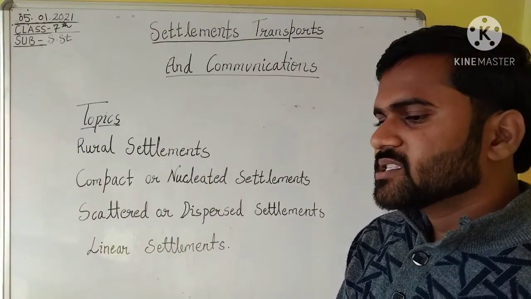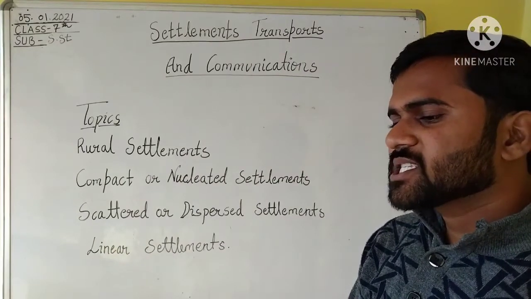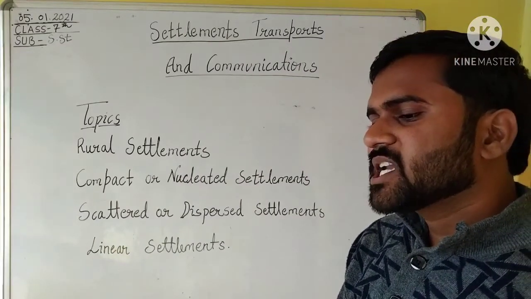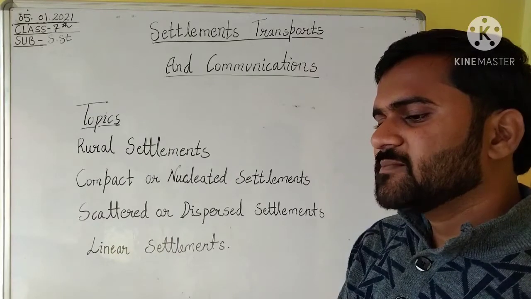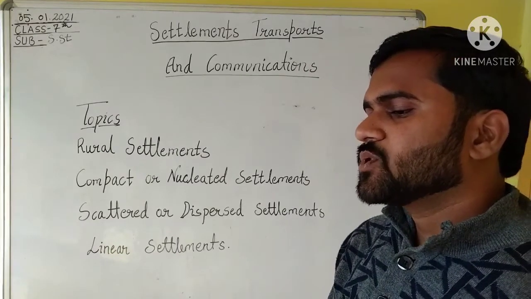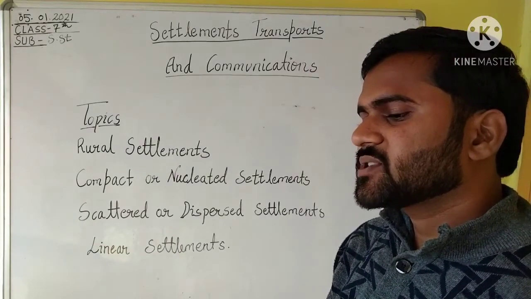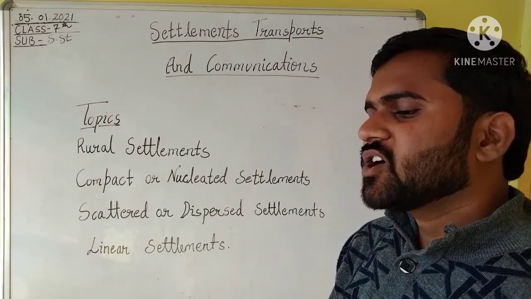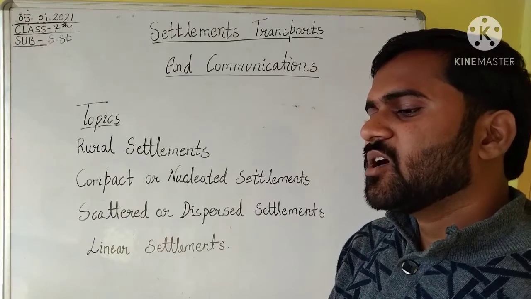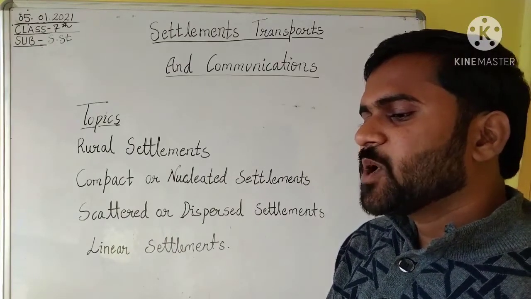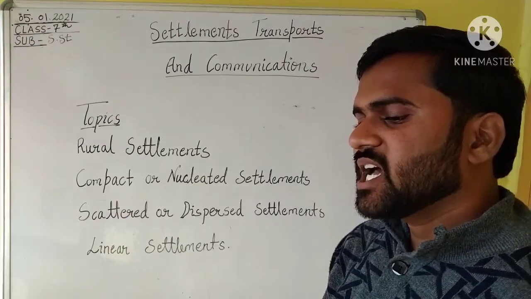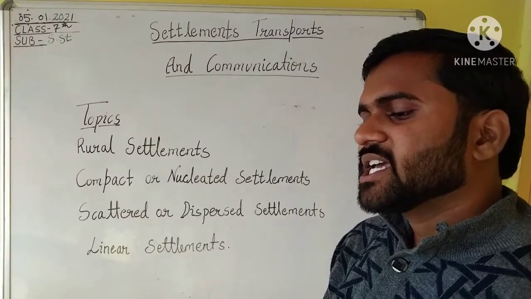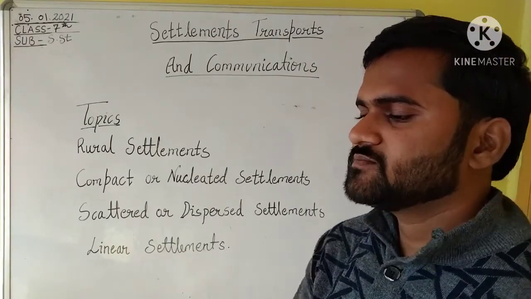Urban settlement. Cities and towns are urban settlements. They are much bigger in size than rural settlements. Here people are mostly engaged in non-agricultural activities such as trade, commerce, administration, transport, education, hospitals, etc. The density of population is very high in these areas. Urban areas are classified according to the function they perform.